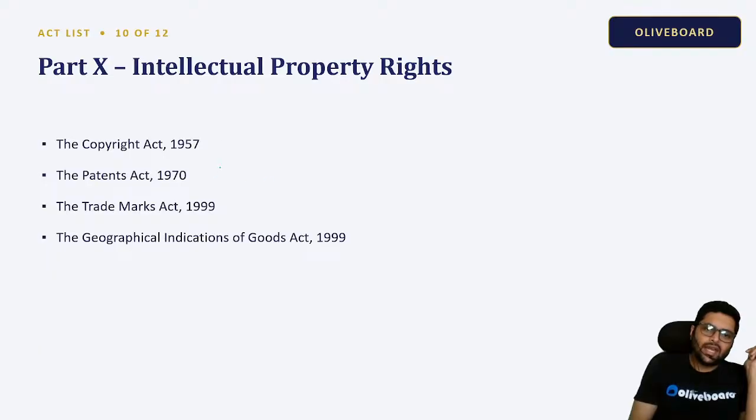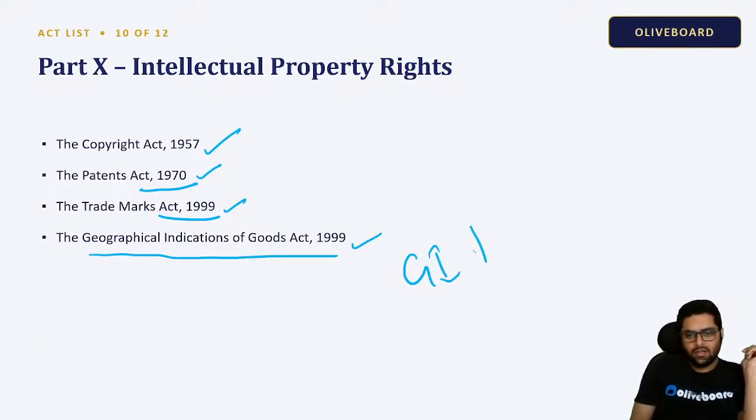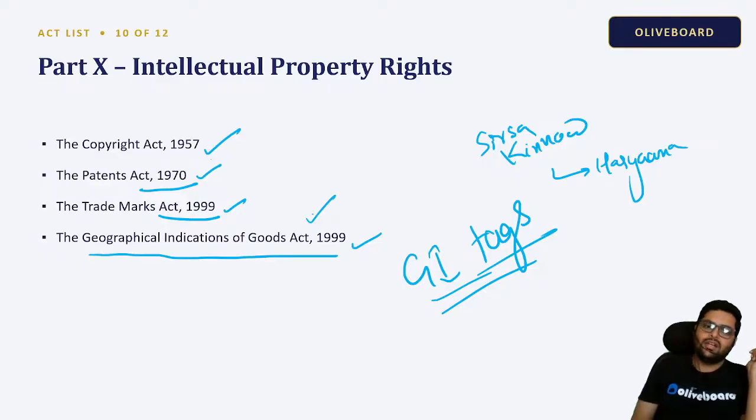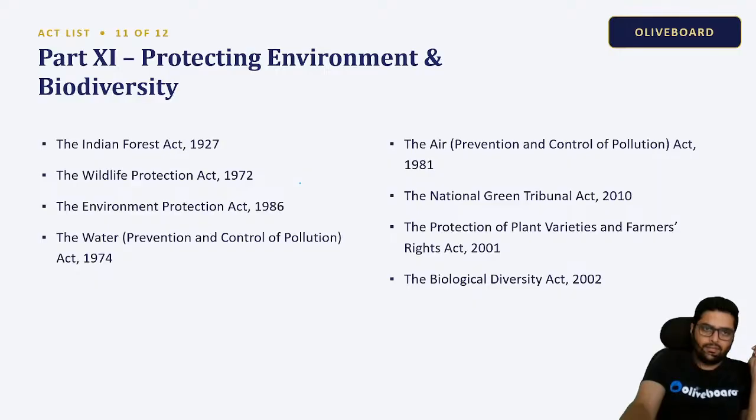Intellectual property rights: we have the Copyright Act 1957, Patents Act 1970, Trademarks Act 1999, and Geographical Indication of Goods Act. So the GI tags which we get, you have studied in your current affairs. Like Sirsa Kinno recently got a GI tag, the first fruit from Haryana to get one. It is given under the Geographical Indications of Goods Act.